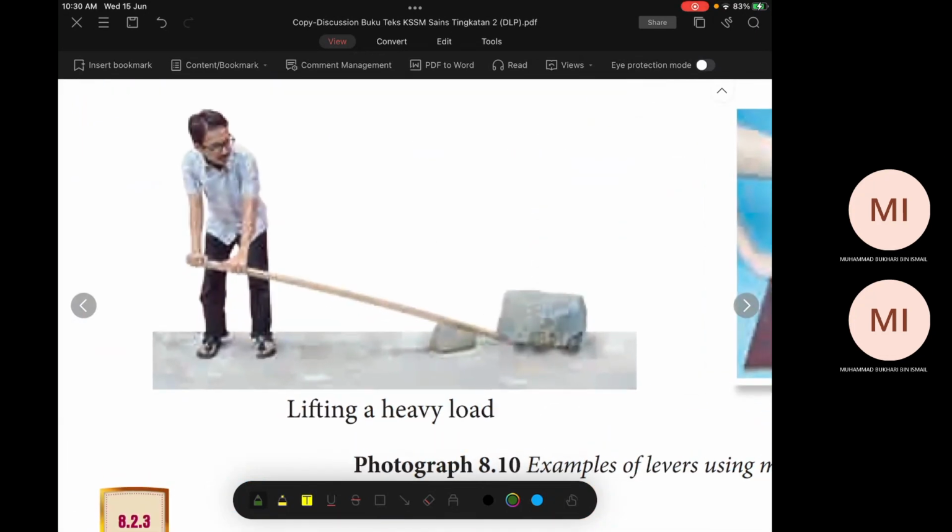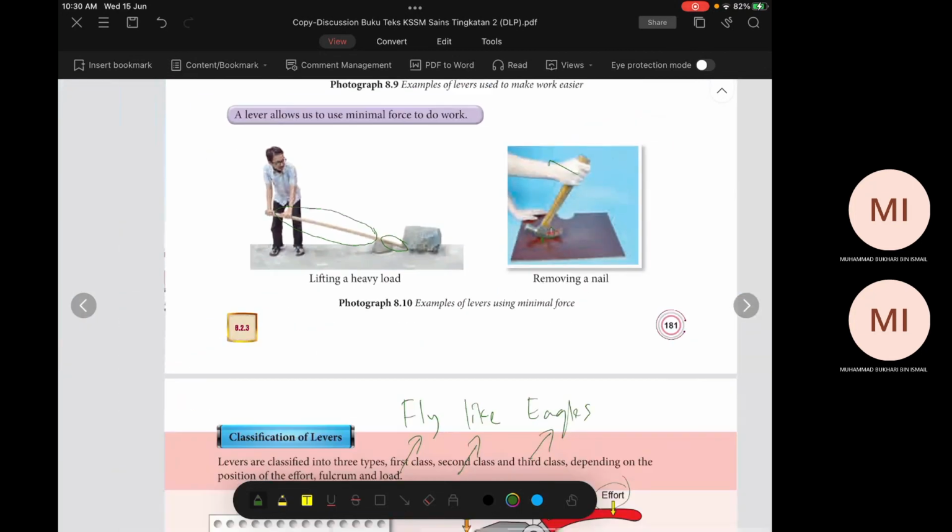Kat batu tadi kan. Sebab less effort. Sebab apa less effort? Sebab ini panjang. Distance of effort dia longer than distance of load. Sebab tu dia less effort is needed. That is the advantage of the first class level.